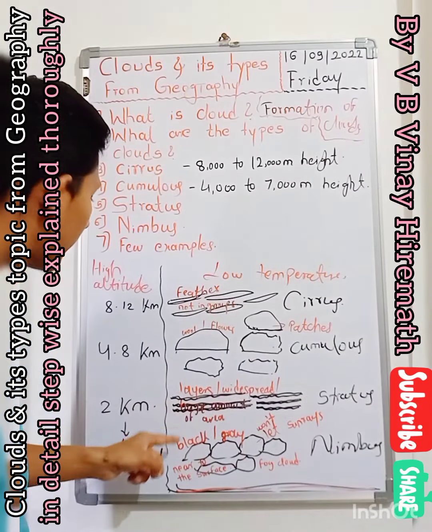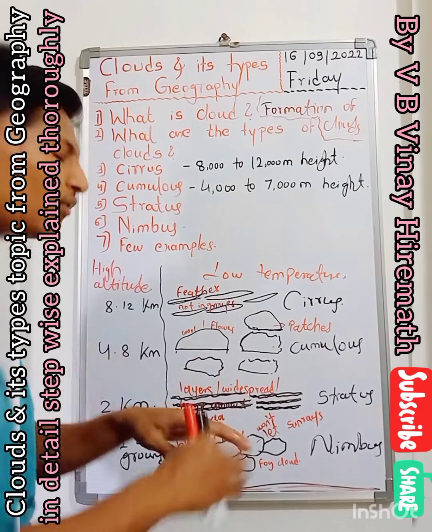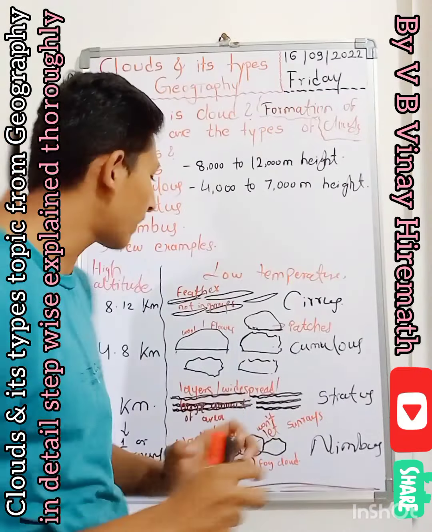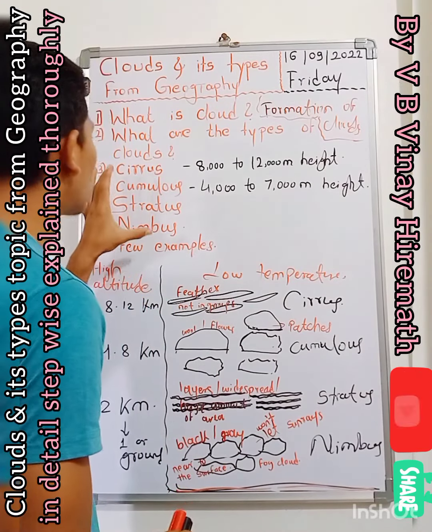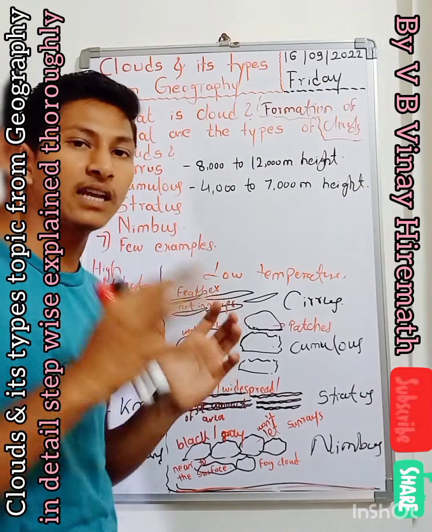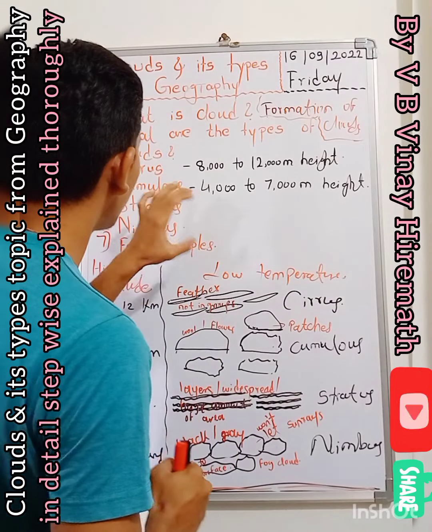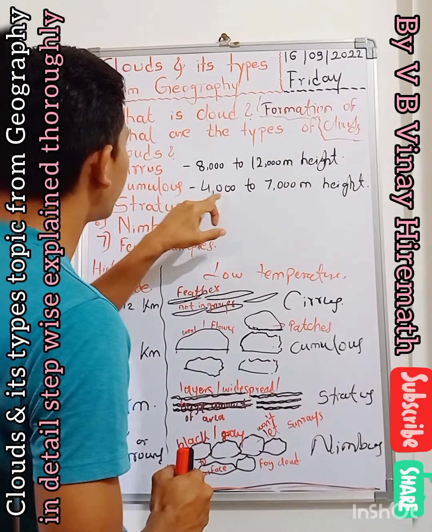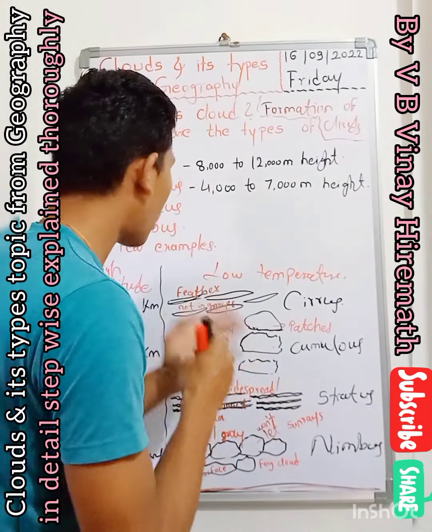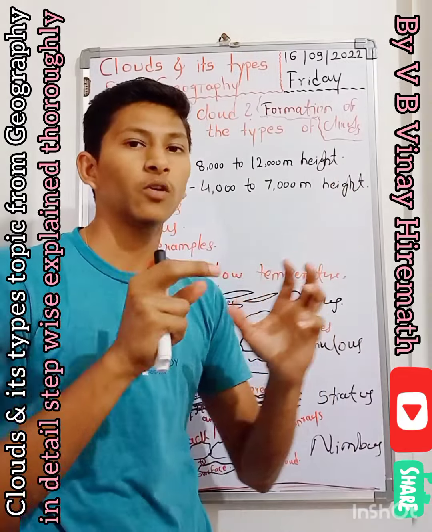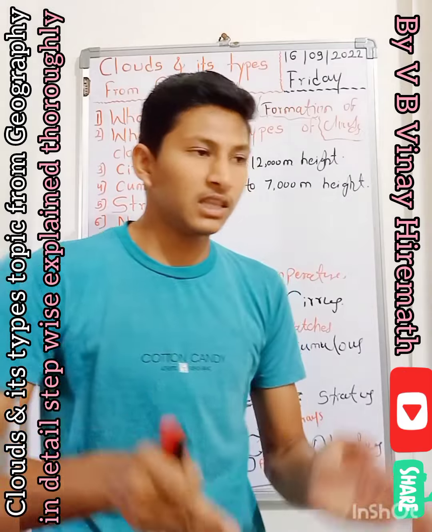In layer structures you will find the stratus, but cumulus is not like that. You will find it rare and in patches. Compared to all these three types of clouds, cumulus is abundant to see, appearing in patches at heights of 4,000 to 7,000. When these clouds travel due to the air masses and bombard each other, lightning will happen.